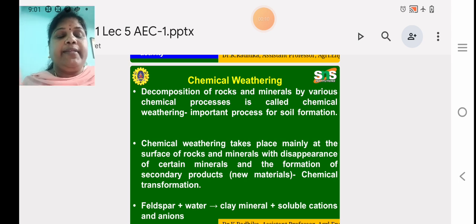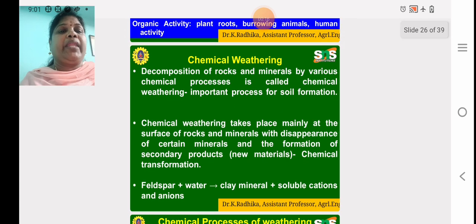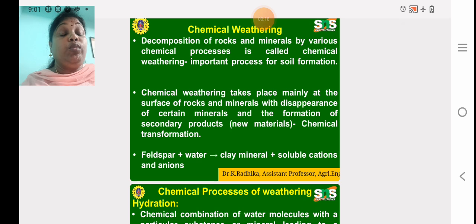Last class, we discussed the physical weathering of rocks. Today's class, we will discuss chemical weathering. Chemical weathering is nothing but the decomposition of rocks and minerals by various chemical processes, and it is an important process for soil formation. It takes place mainly at the surface of rocks and minerals, with the dissolution of certain minerals and the formation of secondary products, new material through chemical transformation.